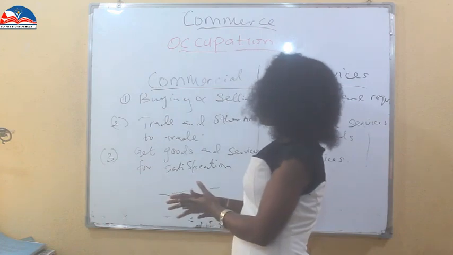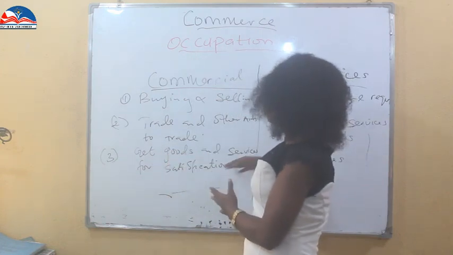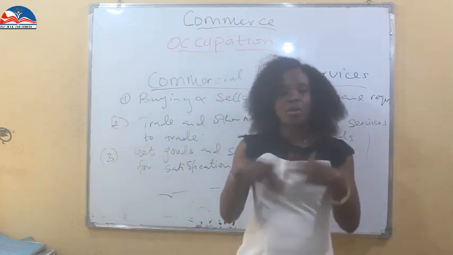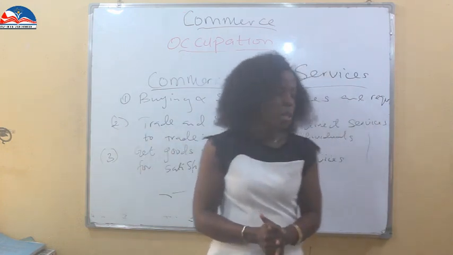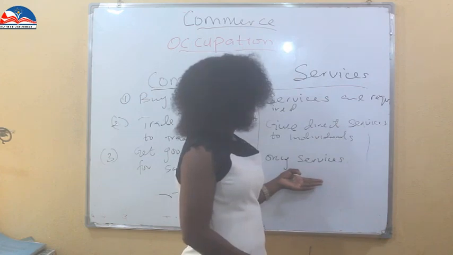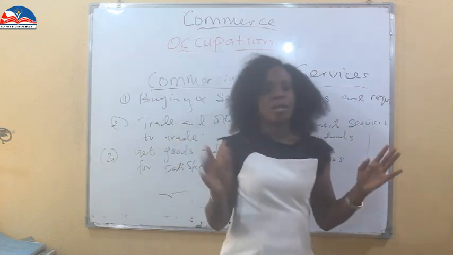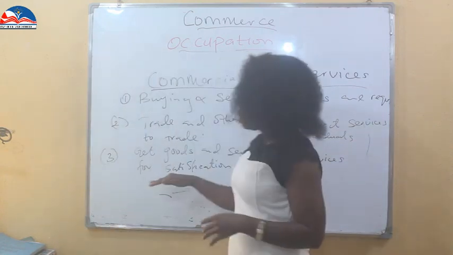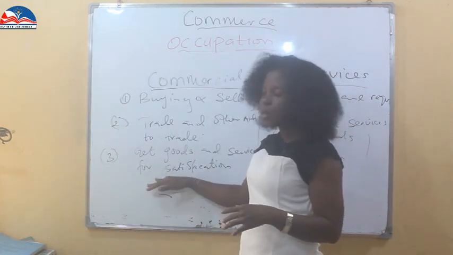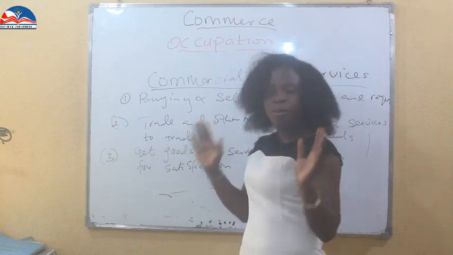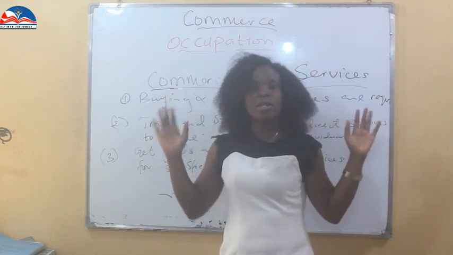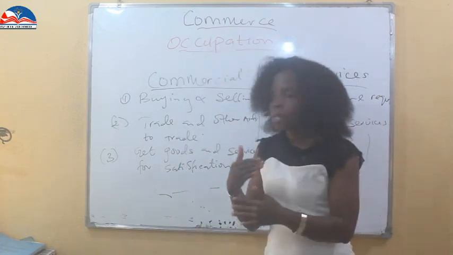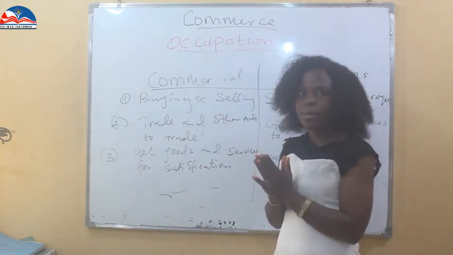The third one is that they get goods and services for satisfaction. People get goods and services for their own satisfaction at the immediate point. But this one only renders services. Only services are required. But this gives you goods, you get goods and services for satisfaction. So these are just a few points, three points here, that distinguish commercial and services.